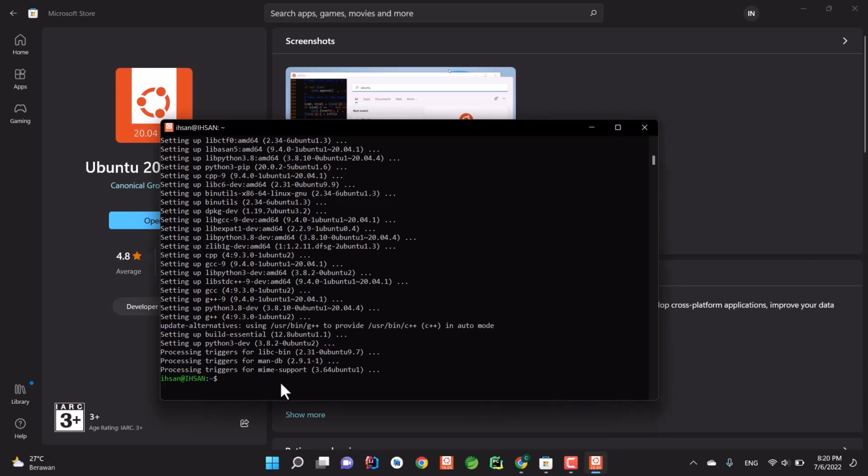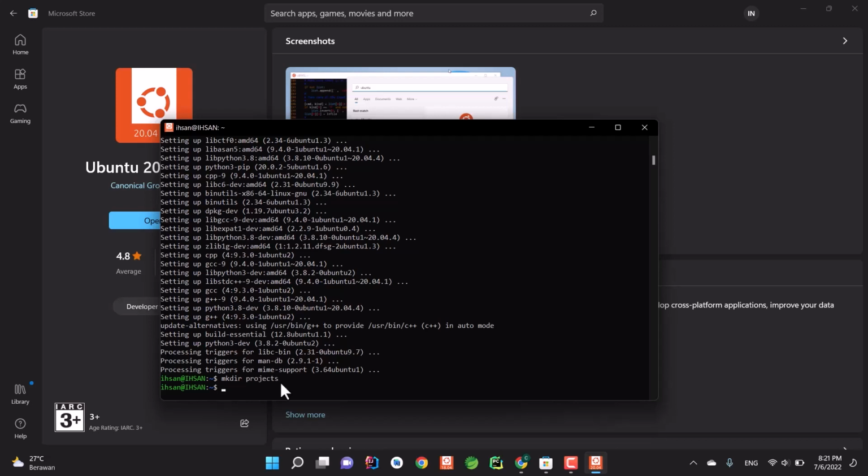But before that, I want to make a new folder. To do that, in Linux you type mkdir, which stands for make directory, and then your folder name. In my case, I'm just going to name it projects.